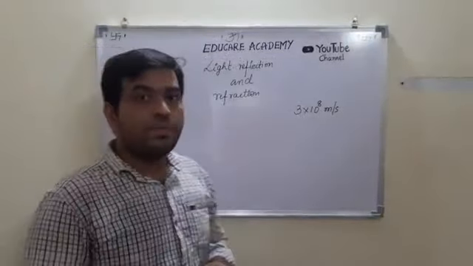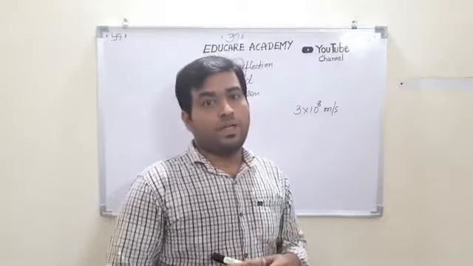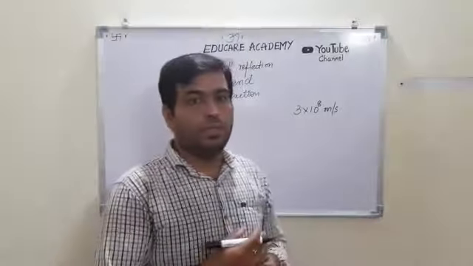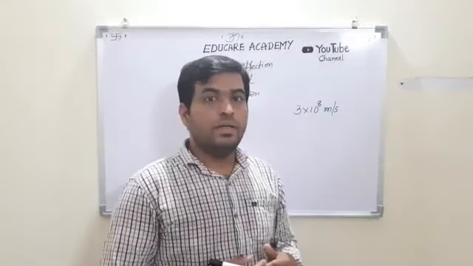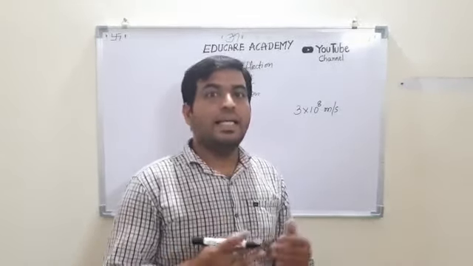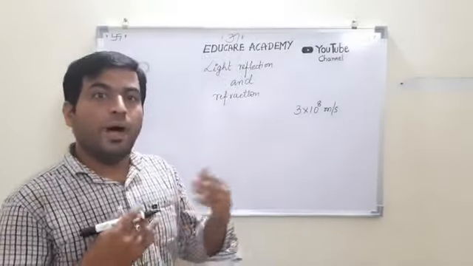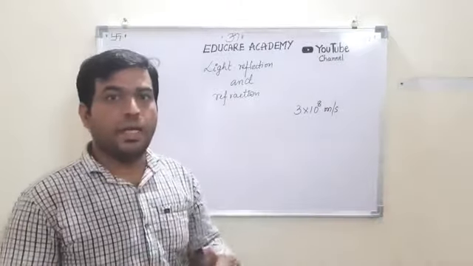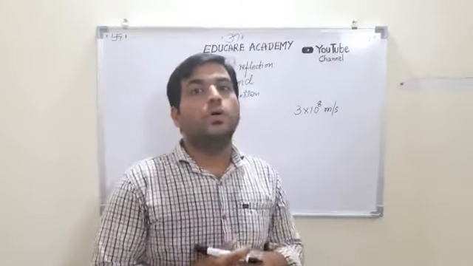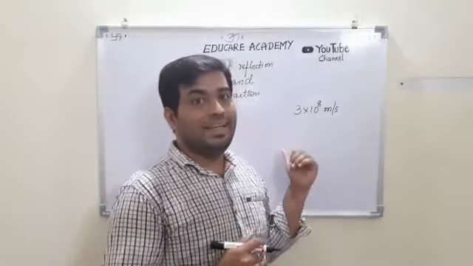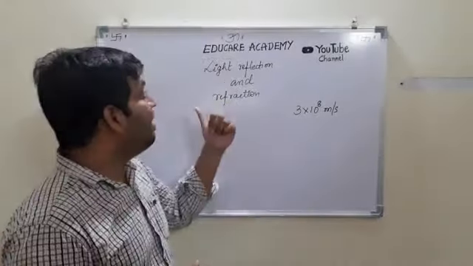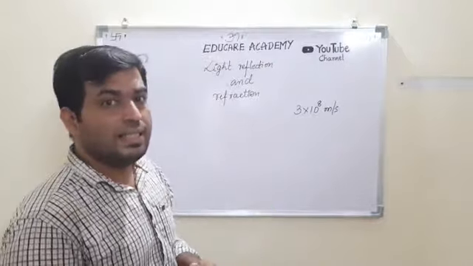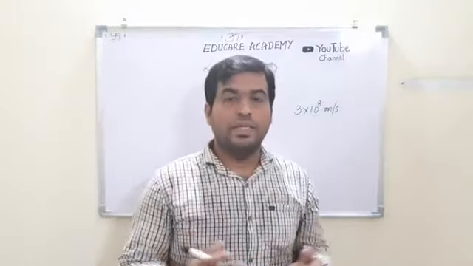So when it comes to reflection, when light encounters any object like a mirror or a lens, it either passes through, or creates a shadow, or creates an image. Okay, so these properties we are going to study in the chapter light, reflection and refraction. This chapter is in 10th ICSE as well as 10th CBSE.